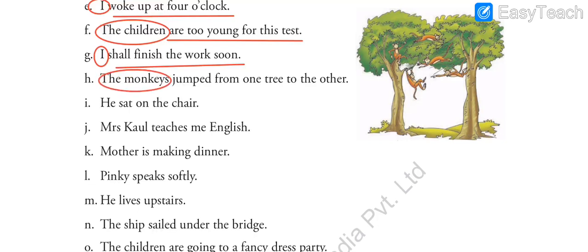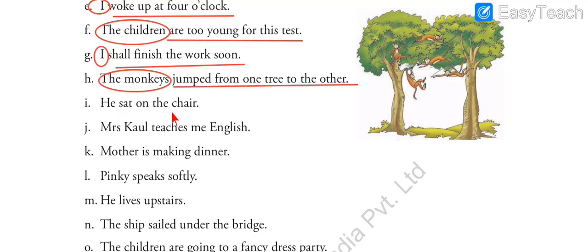So monkeys, S. So the monkeys are the ones performing the action of jumping. So that is our subject. And the rest of the sentence is predicate. Jumped from one tree to the other tree. That is our predicate. And see again, this is the subject, this is the predicate. Where is the verb? Jumped. That is the action being performed by monkeys. So that is the verb. Next one.